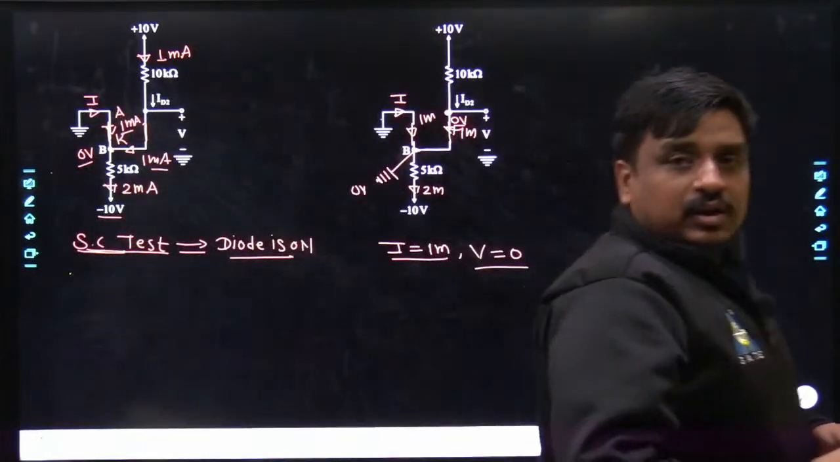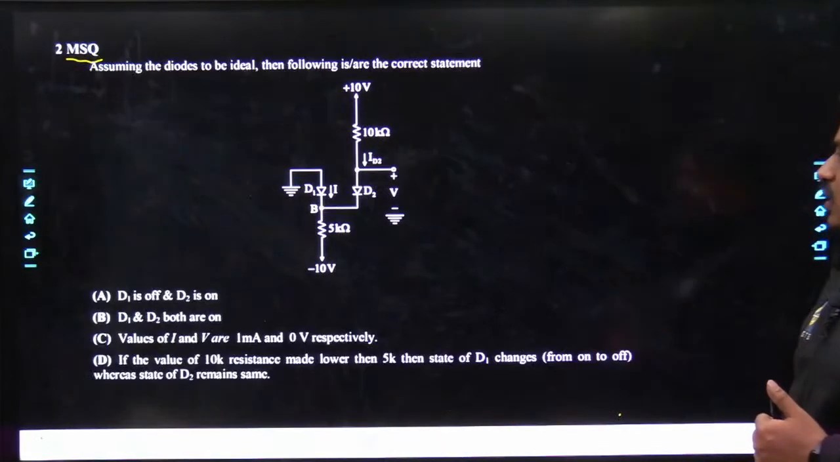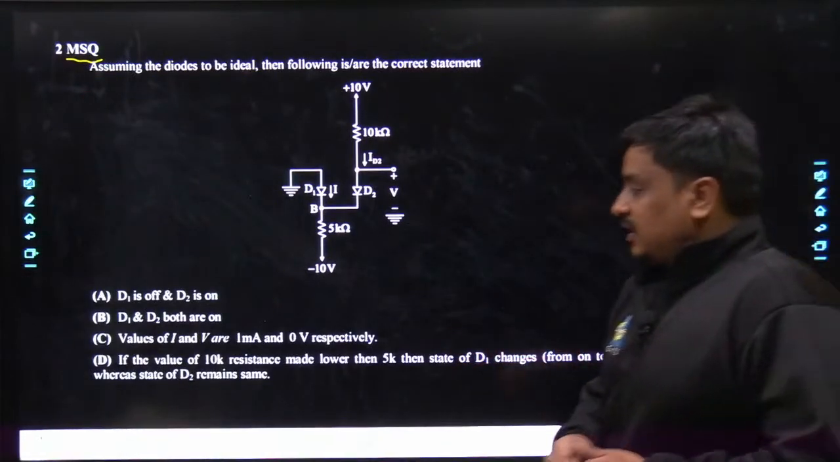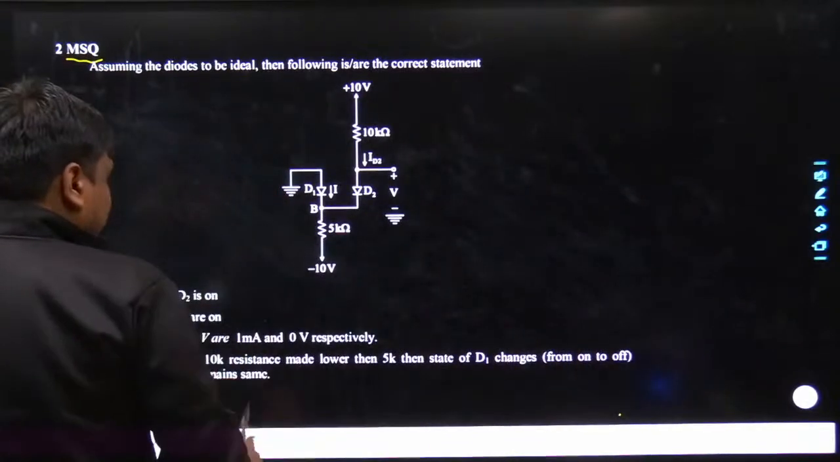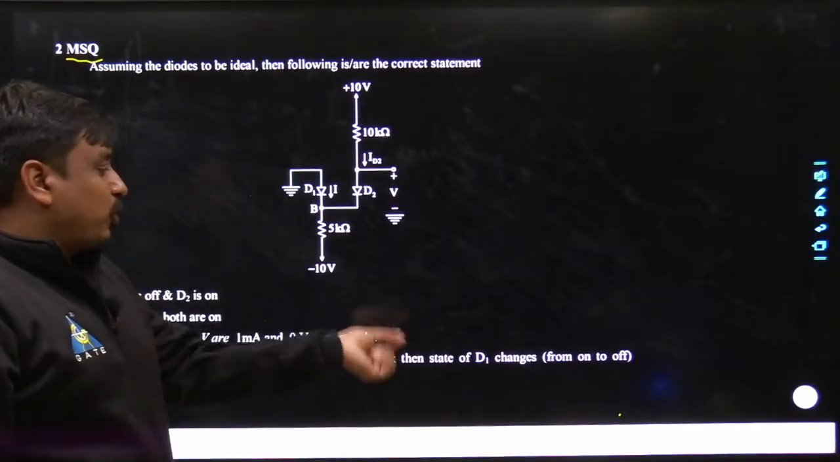Yes. Yes, no? Now here goes the third outcome, the last statement: if the value of the 10 kilo resistance is made lower than 5 kilo, then the state of D1 changes from on to off.